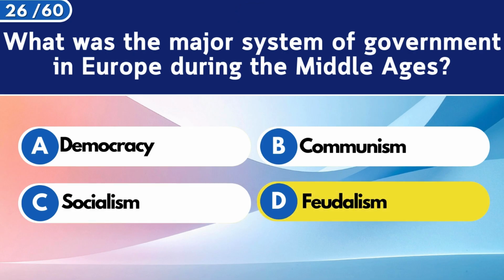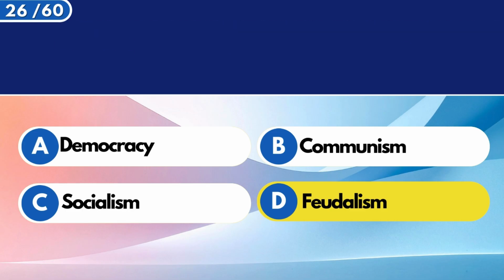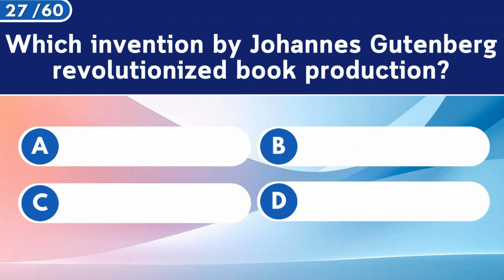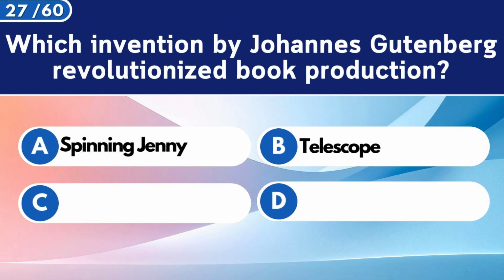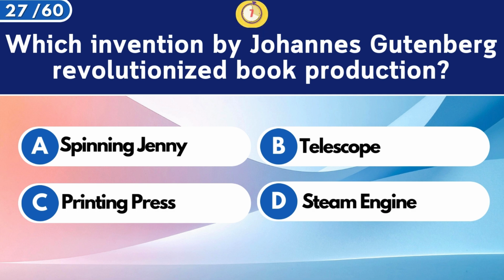Feudalism. Which invention by Johannes Gutenberg revolutionized book production? Printing press.